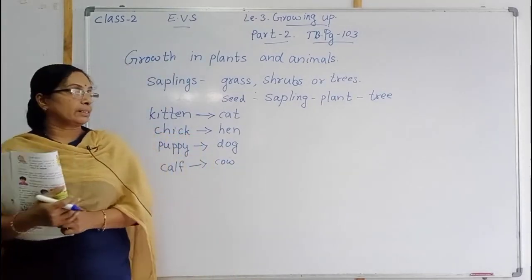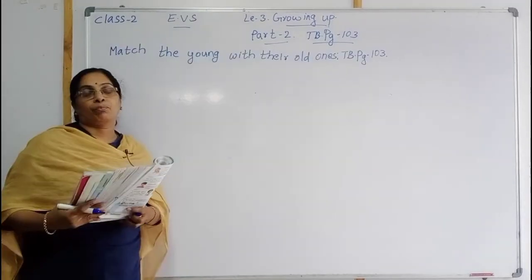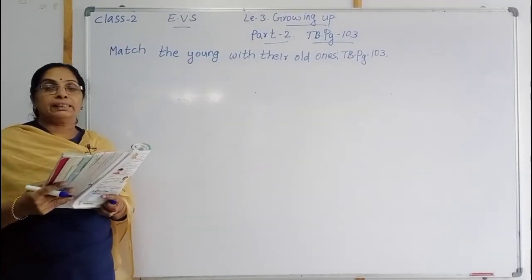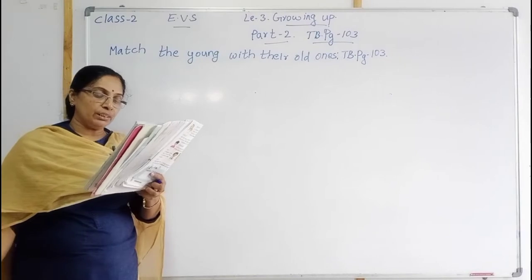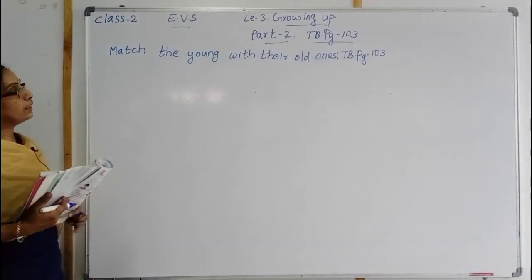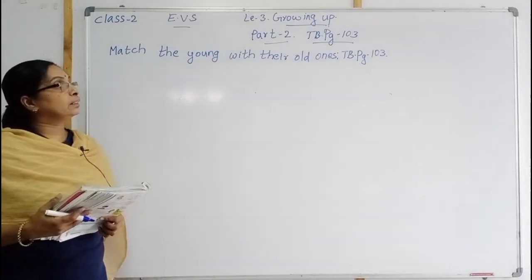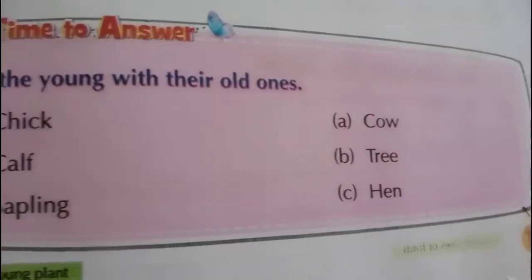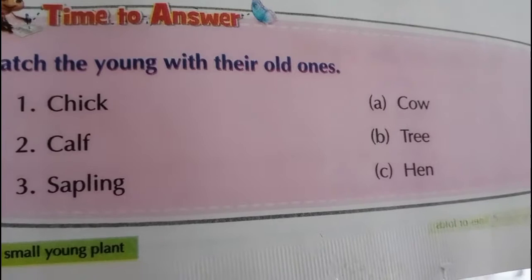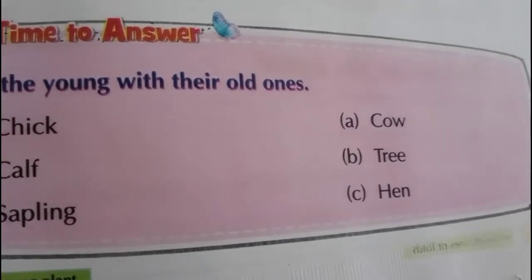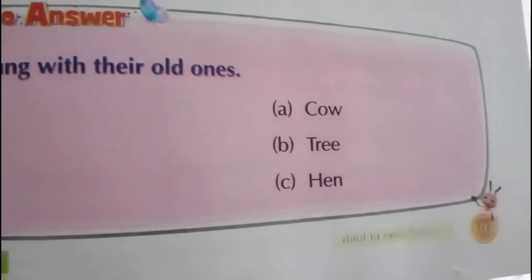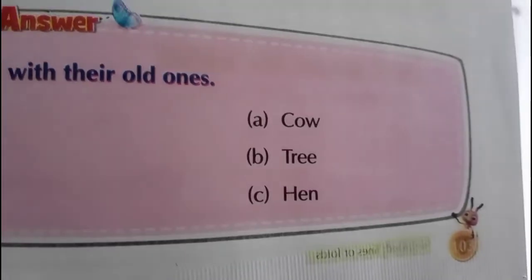Now we will do the exercise. The exercise is match the young with their old ones. Textbook page 103. See, here you are getting the words chick, calf, sapling. Then on the other side we are getting cow, tree, hen.